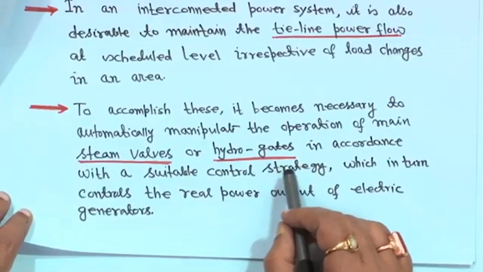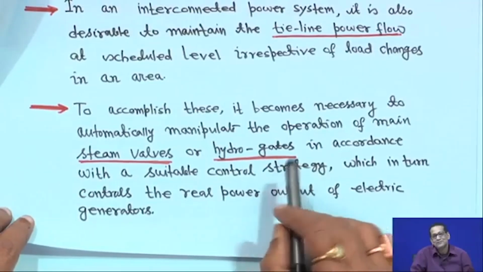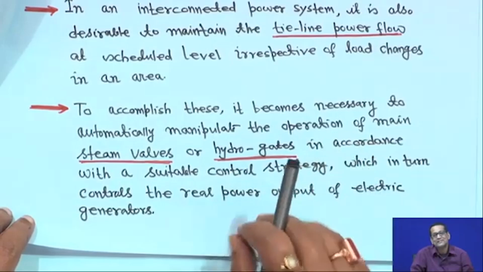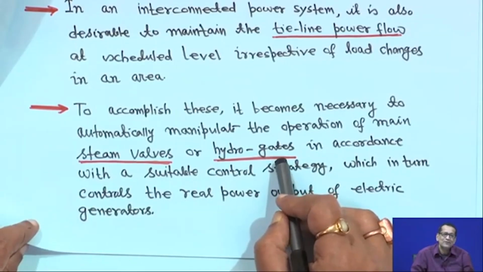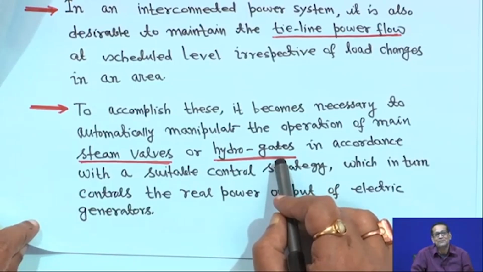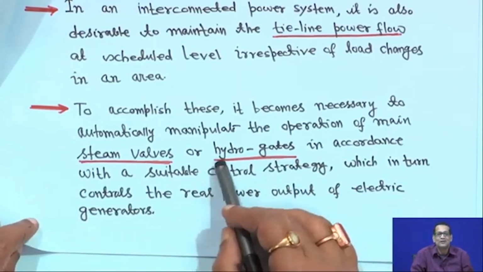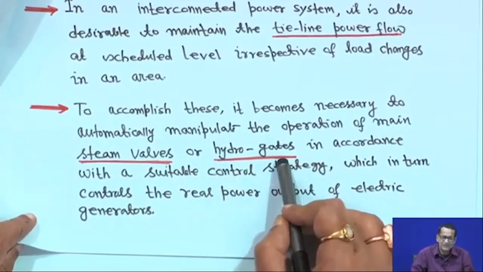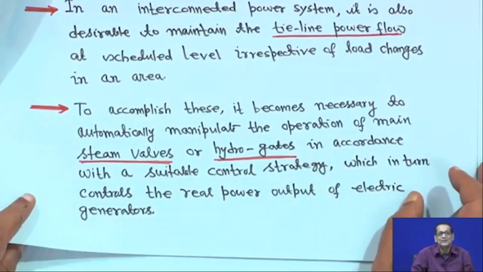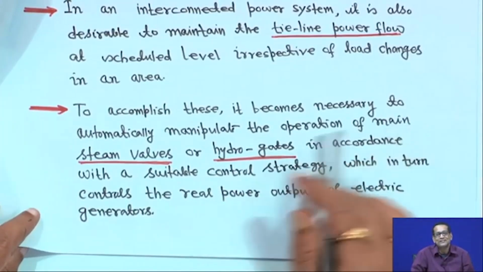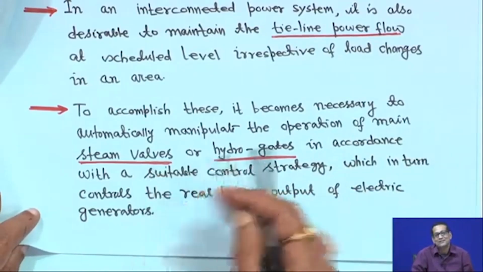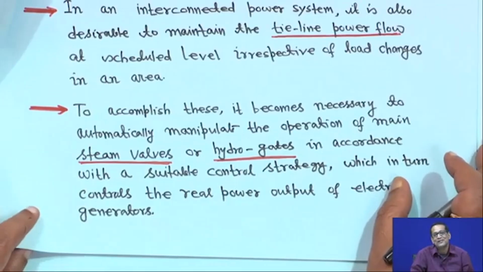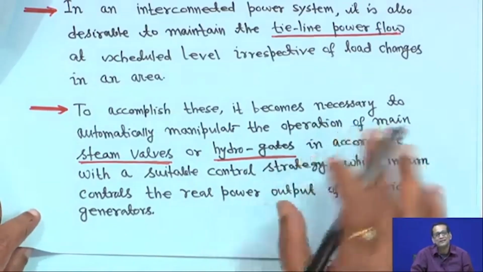Another thing is, for a hydro power plant, suppose a hydro power station is supplying load and the load demand has increased. Hydro can meet the load demand much faster than the thermal power plant, because hydro is not that stringent like the steam power plant, because in a steam power plant you have boilers, economizer, and many other parts.